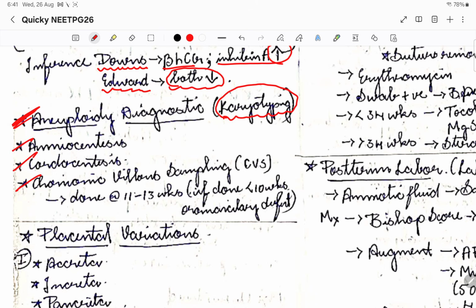So please note that chorionic villus sampling is always done only at 11 to 13 weeks. If it is done at less than 10 weeks, it will lead to oromandibular limb defects. So this is very high risk. This is an extra edge point, please note this down: oromandibular defect if it is done at less than 10 weeks.